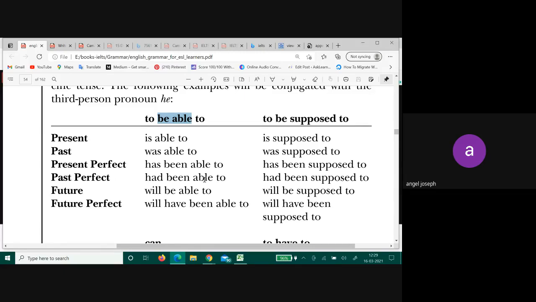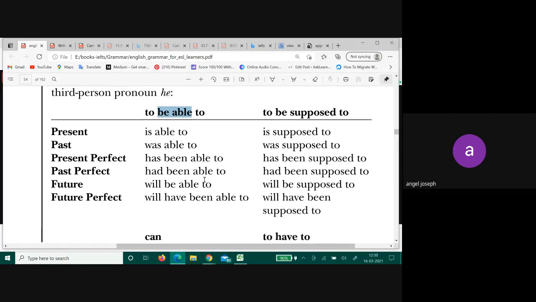Quickly read through it. Read? I hope all of you would have read through it. Okay, can I move on?